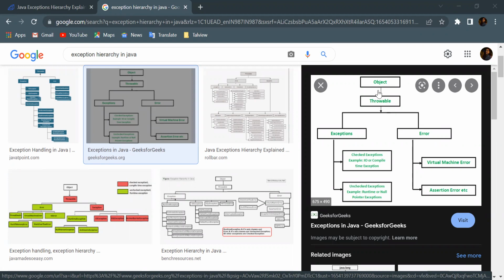Now, under the object there is a class called Throwable. It is the father class of all kinds of exceptions and errors. If someone asks you what is the father class of exception or error, that will be Throwable. Throwable is the father class from where it is extended by the Exception class and the Error class. Inside Exception, there are different kinds of exceptions, and errors are also there.